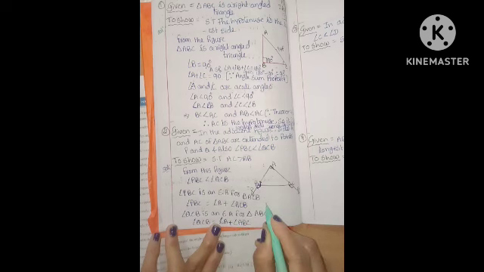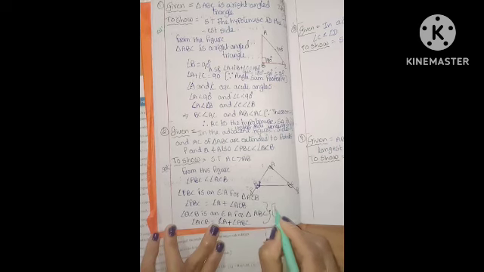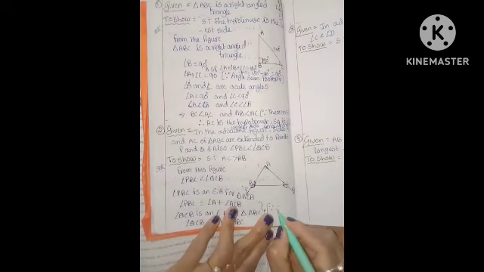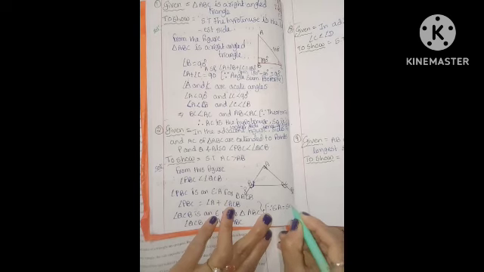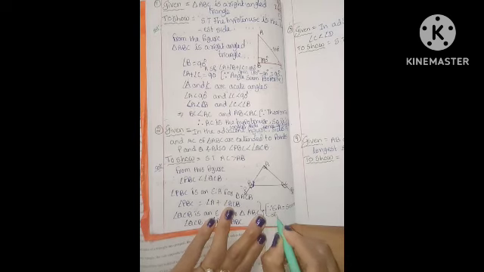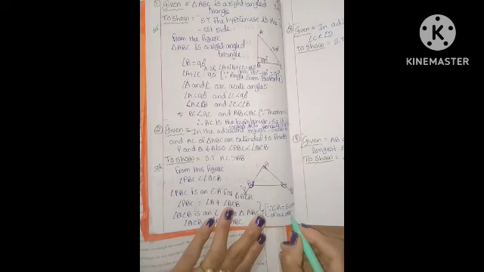What property are we using here? Exterior angle is equal to the sum of the opposite two interior angles.